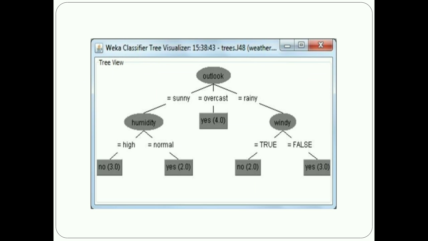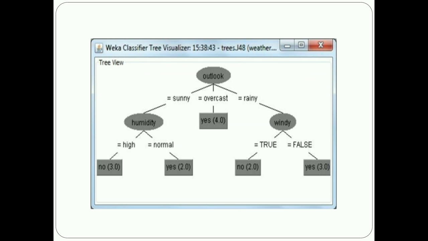In this decision tree, each node represents an attribute or feature, and the branch from each node represents the outcome of that node. Finally, the leaves of the tree are where the final decisions are made.